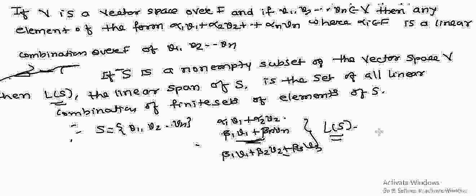Take scalars, vectors, and combine them like this: alpha 1 v1 plus alpha 2 v2 plus ... plus alpha n vn. Then it is called a linear combination, where S is a non-empty subset of a vector space. Then what is the linear span? It is the set of all linear combinations of finite sets of elements of S. This linear combination is a finite combination of finite elements. Okay, so now we will prove that this linear span is a vector space.